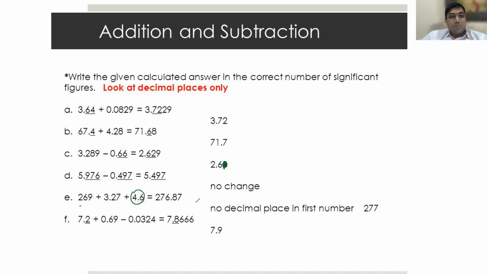So you have to write 280, not 28, so that you get 2 digits only after rounding off. Are you clear or not? Yes, sir. So this way you should do it. Here you can see only 2 digits, that's why write 7.9, 2 digits.